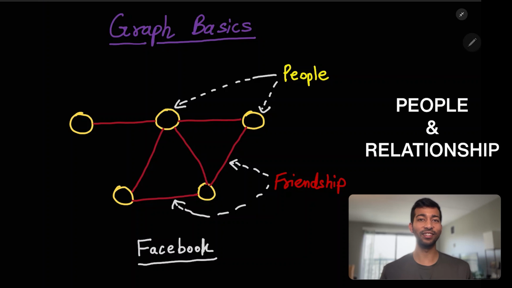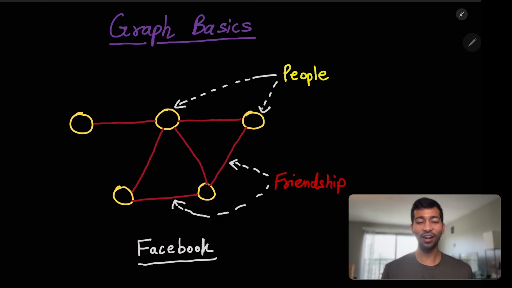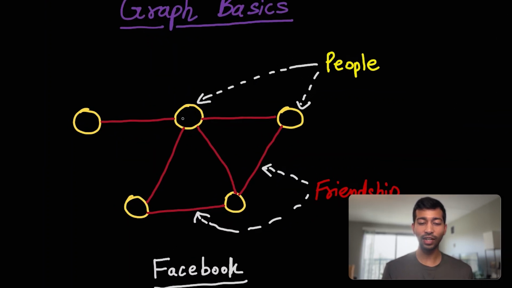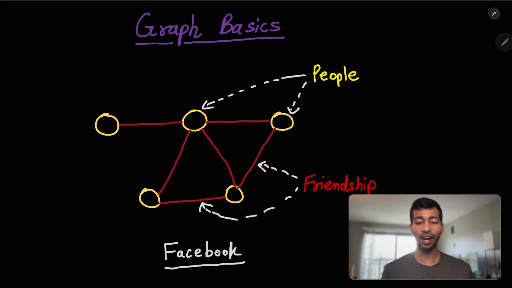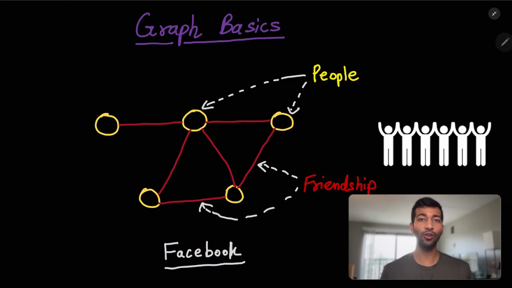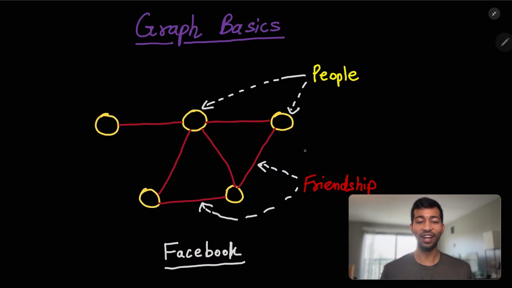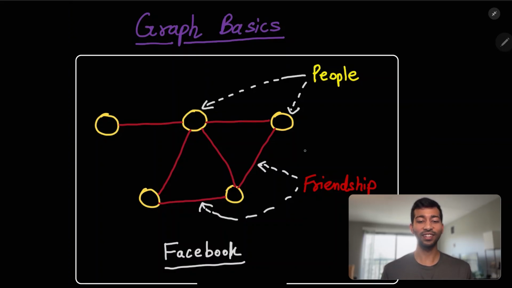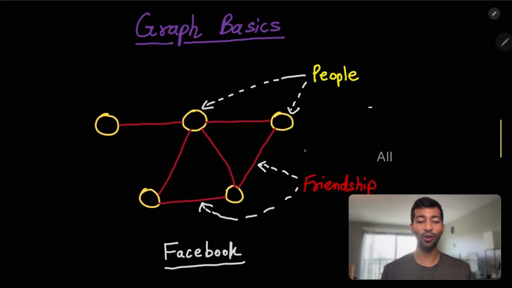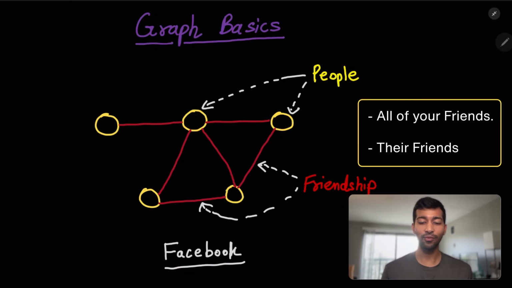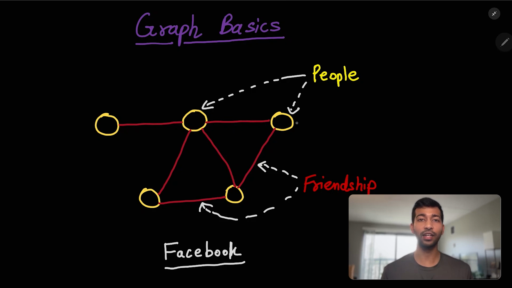Let's take a simple example on what kind of data it stores. So the first thing, or very simple example that we see in graphs, is people and their relationships. So in this, as you can see, we have different people. These nodes that you see here are like people, and the red part that connects them is like a friendship. So in Facebook, you are connected with a lot of friends. You have, let's say, 2,000, 4,000 friends. That's how you're connected. So graph data structure in this case can be used to represent all of your friends and their friends and whatnot. So that is one of the examples where graph data structure is used.